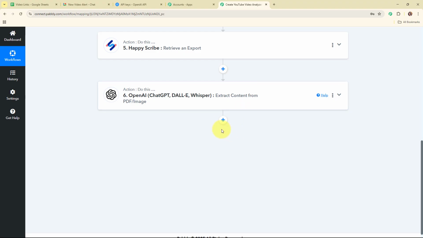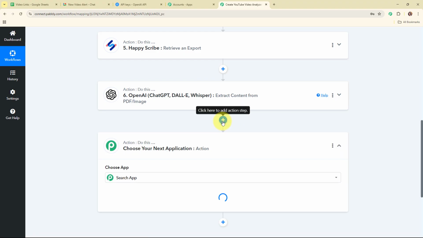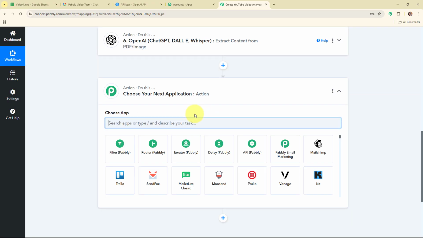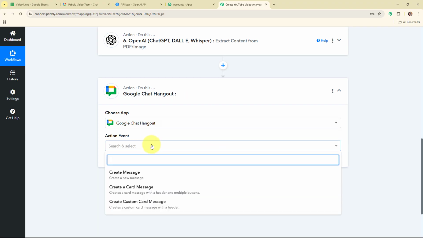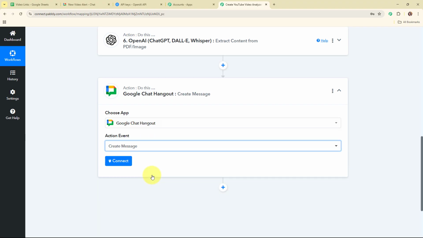So for that I'm going to add another action step over here, and in this action step I'm going to select my action application as Google Chat Hangout. And here I'm going to select my action event as create a message, so that after generating the analysis, automatically an alert message should be shared with my team on my Google Chat Hangout.